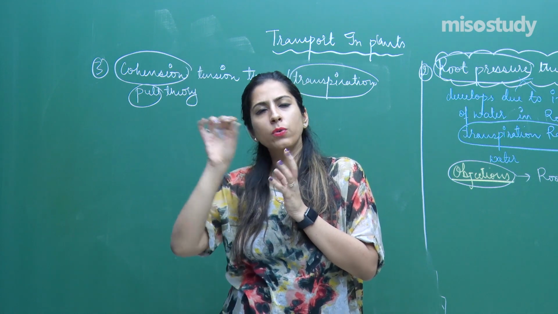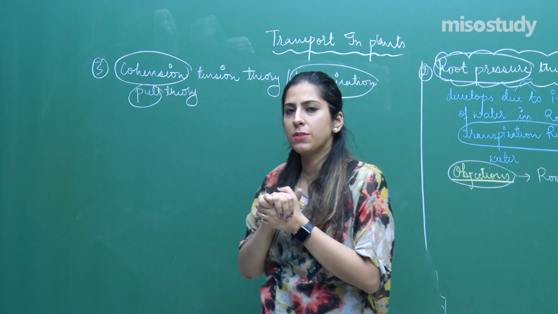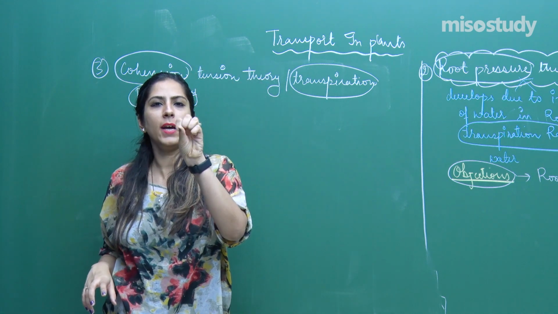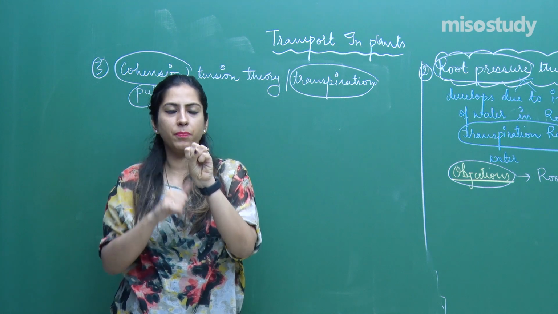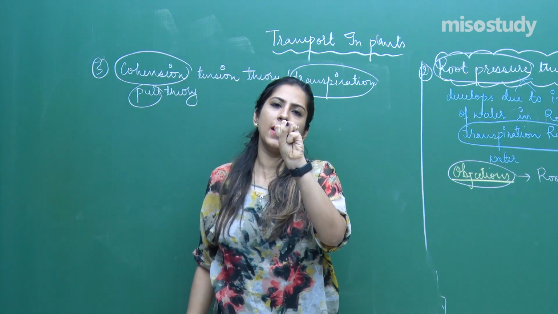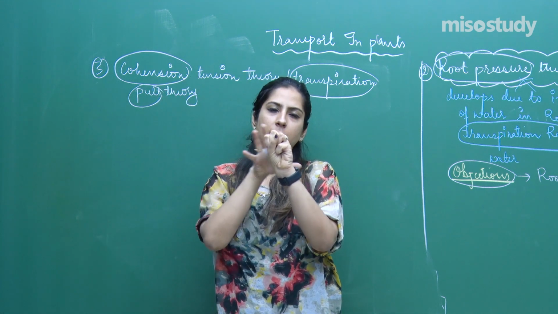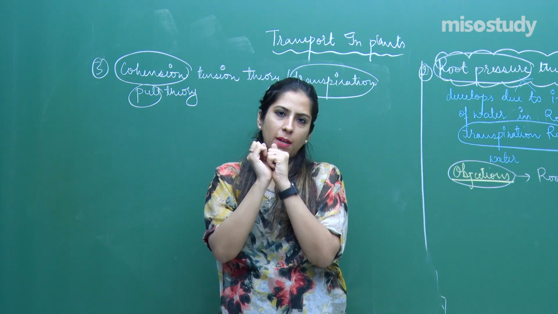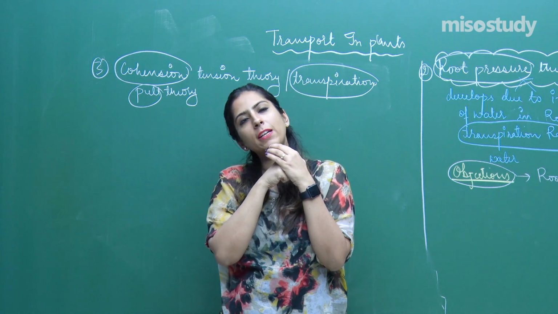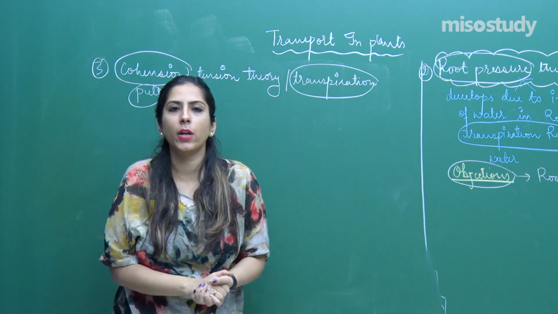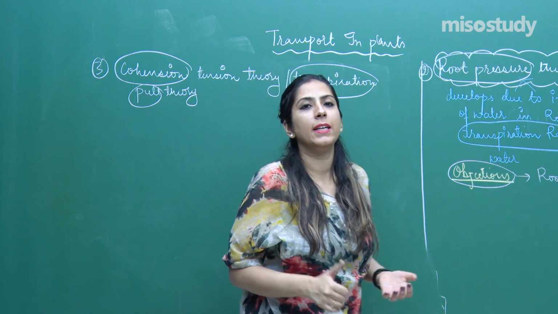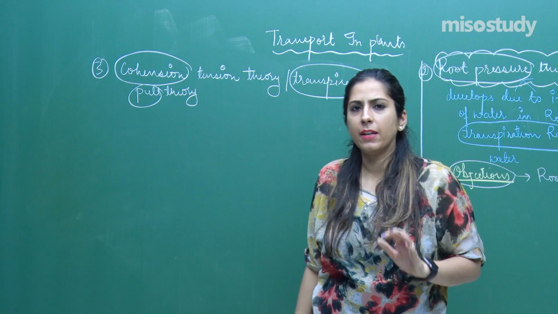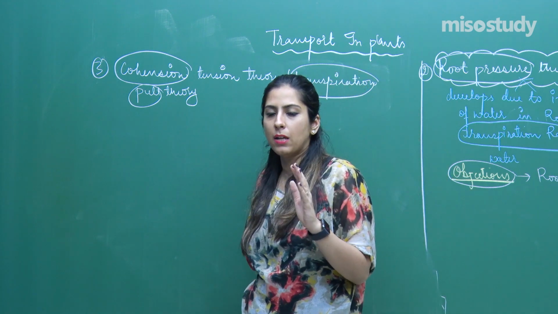As the water is lost from the surface, the mesophyll cells present near the stomata become plasmolyzed because no water is left between them. Because they become plasmolyzed, the cell wall remains intact like this, but there is a decrease in the protoplasm. As the protoplasm decreases, there is less water in between. That means the DPD, the diffusion pressure deficit, will increase, right?